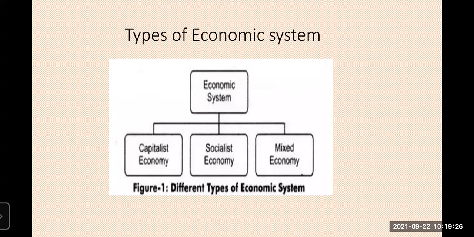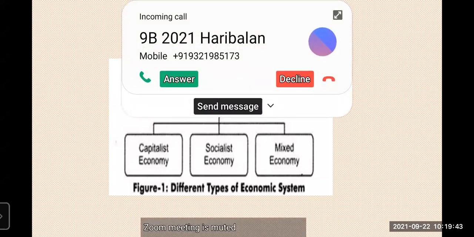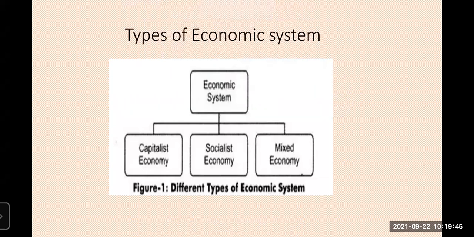The types of economic system. The economic systems are capitalist economy, socialistic economy, and mixed economy. We have three types of economic system in the entire universe, classified according to their level of development. That is capitalist economy, socialistic economy, and mixed economy.